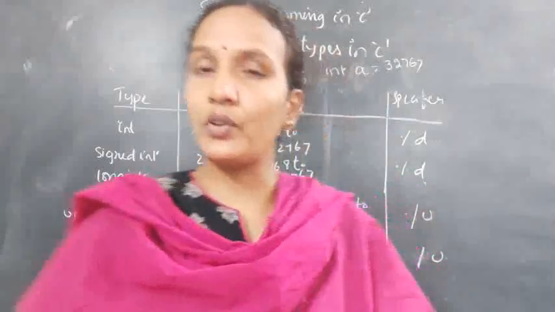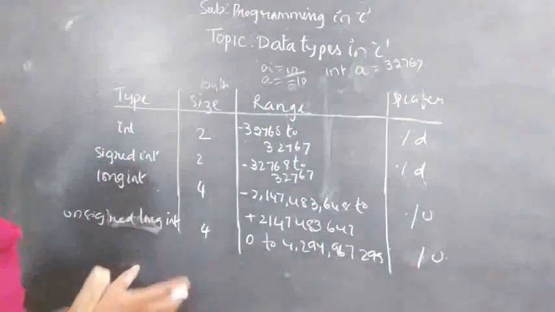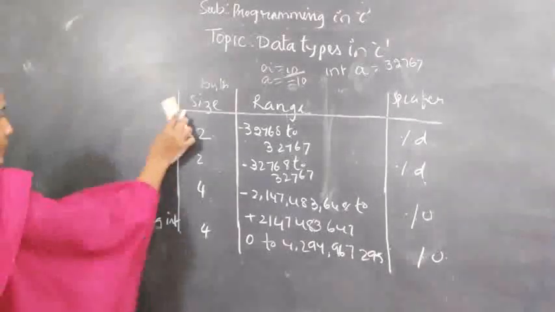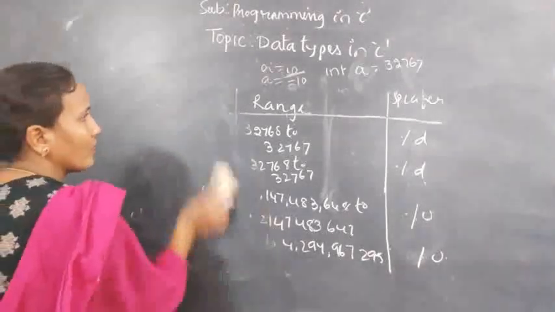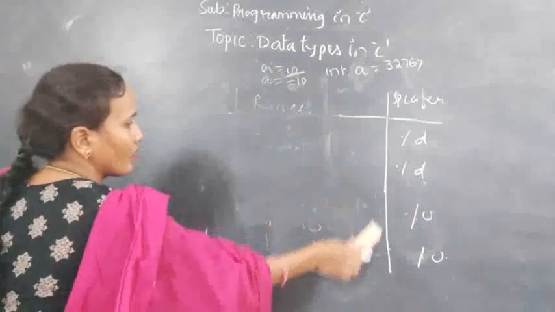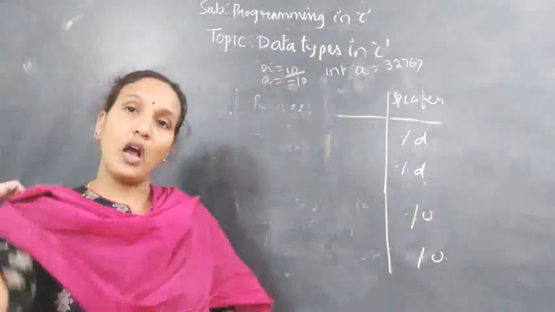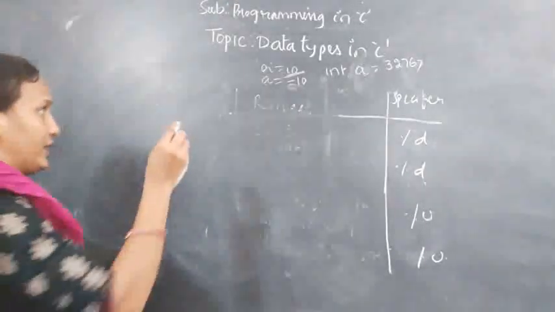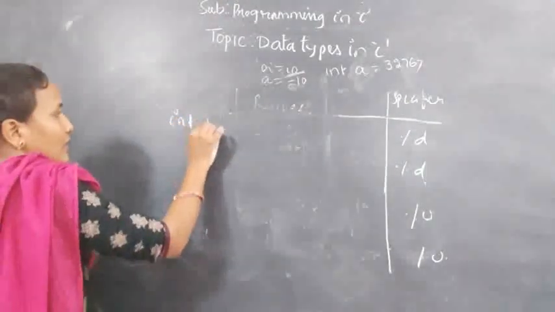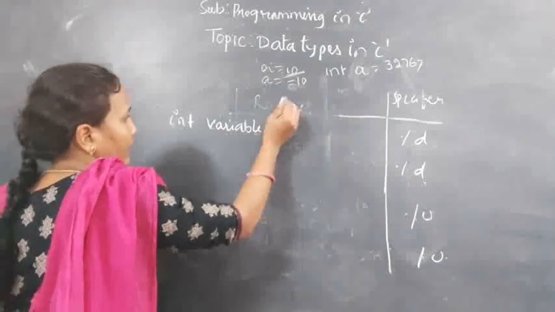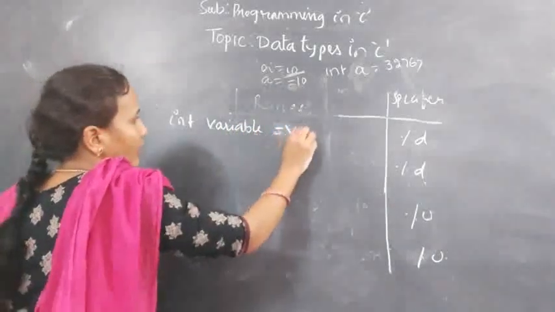When you come to an integer variable, these are very, very important. If it is an integer variable, how to declare it is like this: int variable equals value.